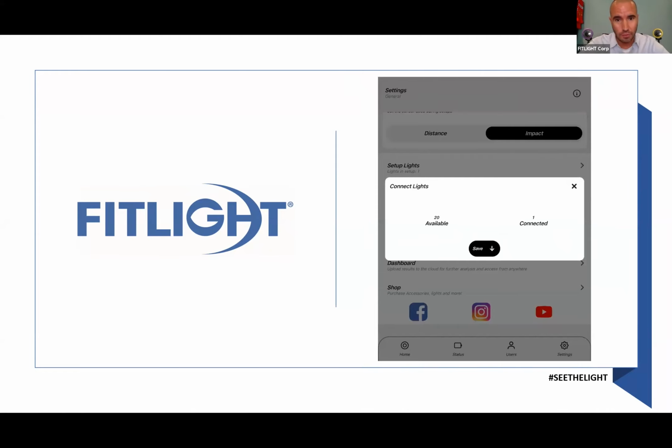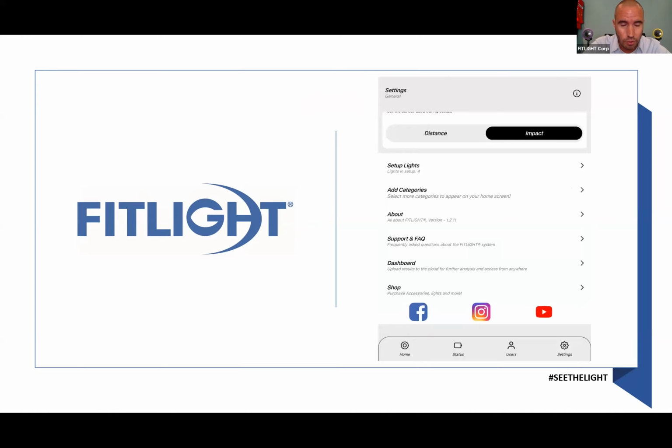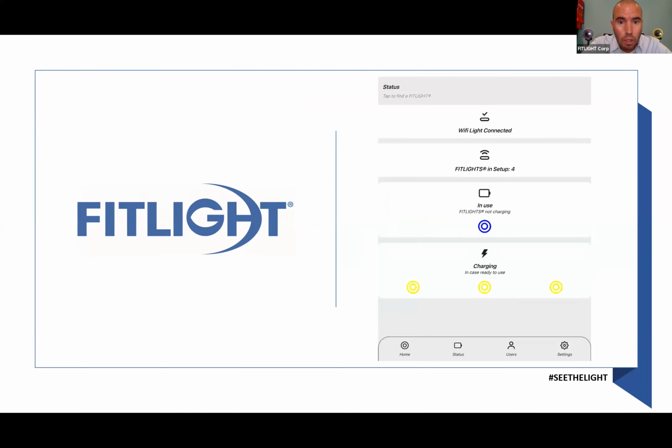As you'll see, once I connected the lights, it will show that the Wi-Fi light is connected, and it will show what other lights and how many lights you have connected. Also very important, we'll see how many lights are charging and how many lights in total. So one Wi-Fi light connected, 4 lights in my setup, 1 is in use, and 3 lights are actually charging. All right.